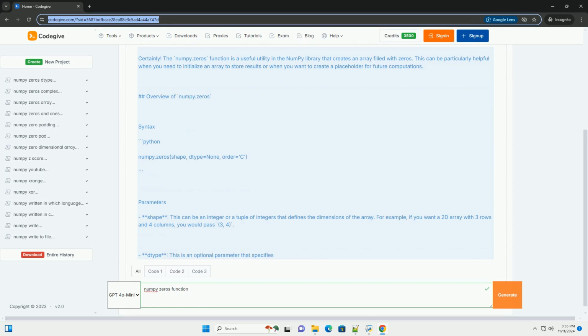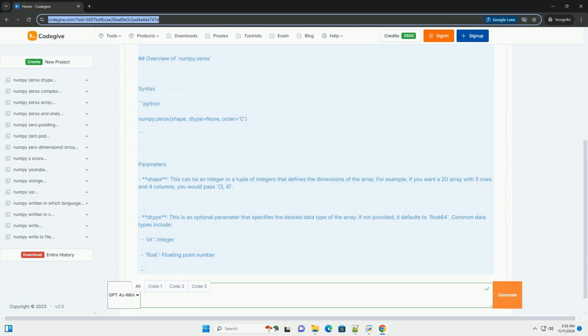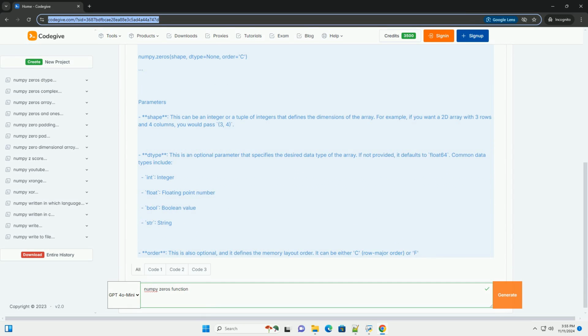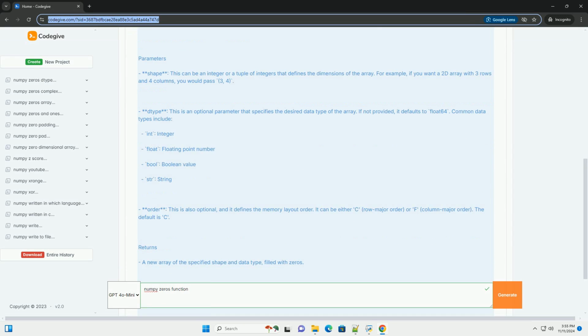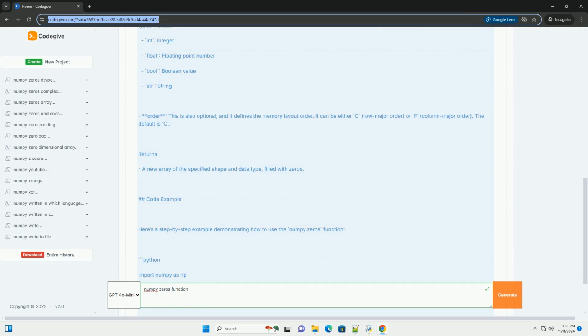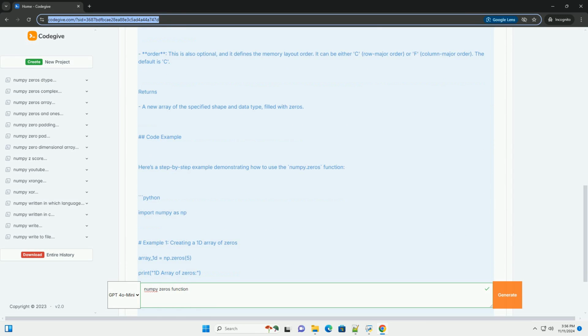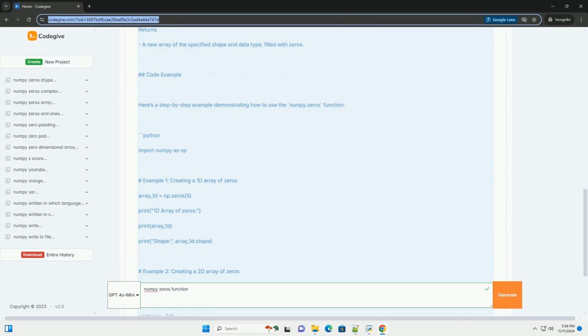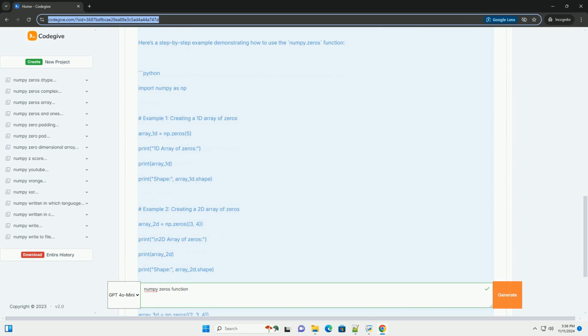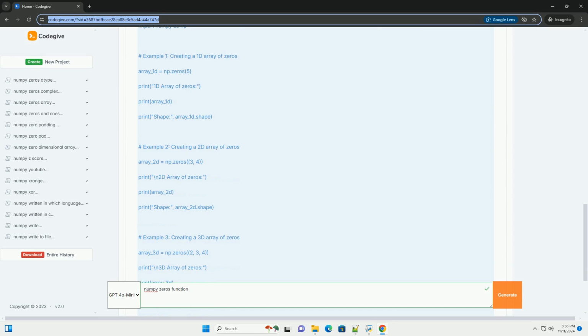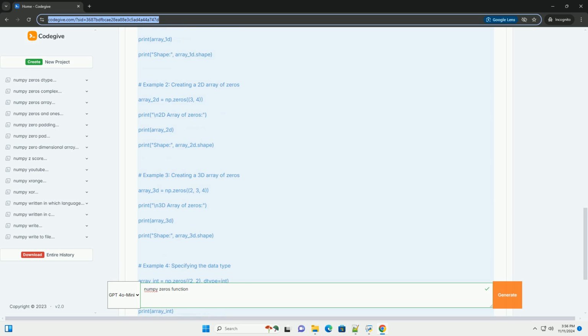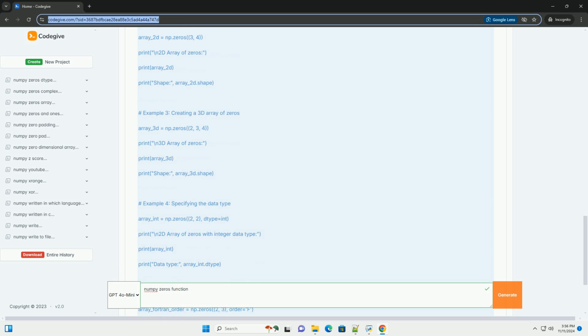Certainly. The numpy.zeros function is a useful utility in the numpy library that creates an array filled with zeros. This can be particularly helpful when you need to initialize an array to store results or when you want to create a placeholder for future computations. Overview of numpy.zeros.